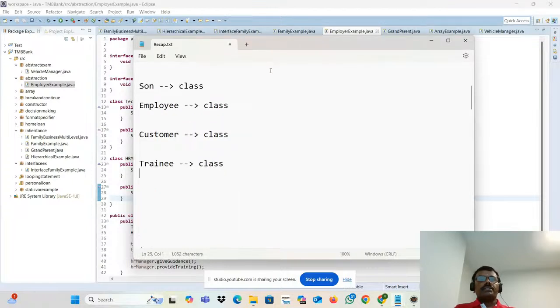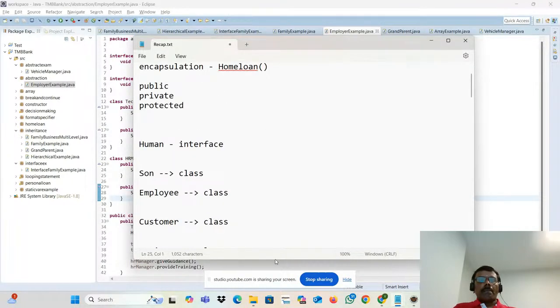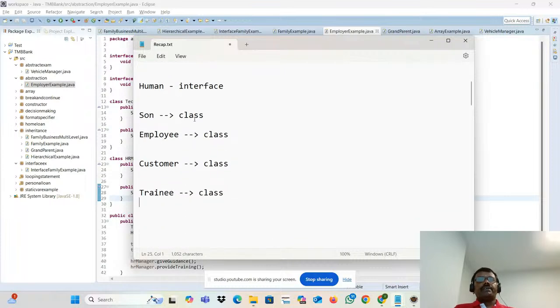How is it going to be a class? Because interface is a common term, like we are calling human a common term. But the same human, if they go to the family, can act as a son.